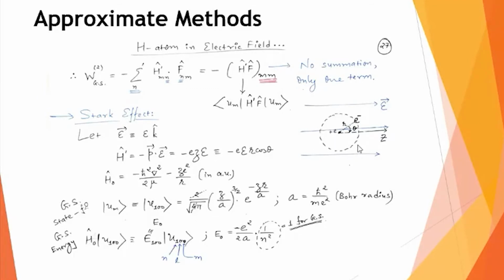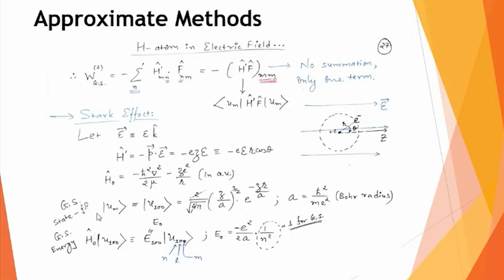You can visualize the hydrogen atom as an electric dipole made up of plus e charge and minus e charge, with separation r between them. In the figure, the angle between this electric dipole moment and the z-axis is theta. I have written the same thing in mathematical notation.